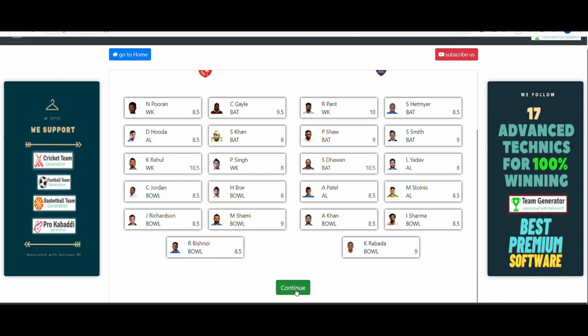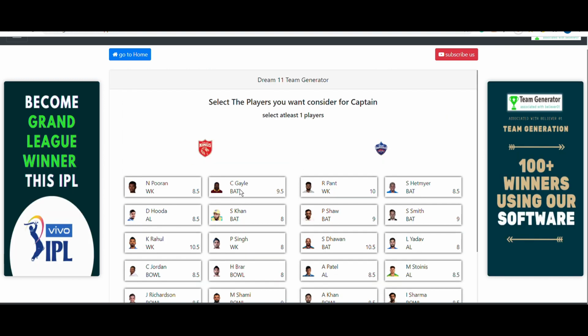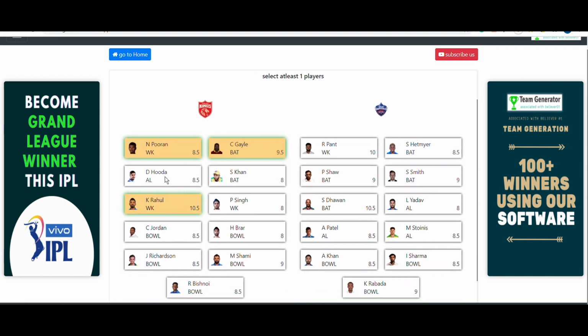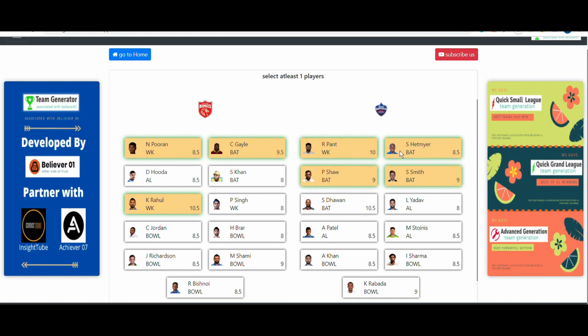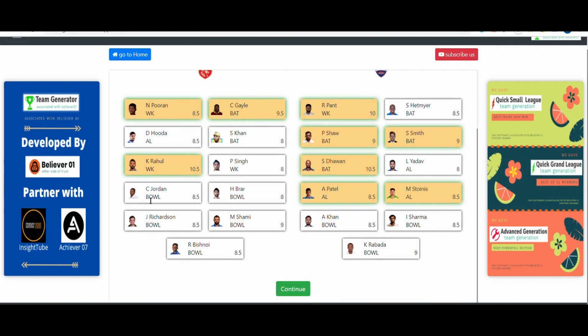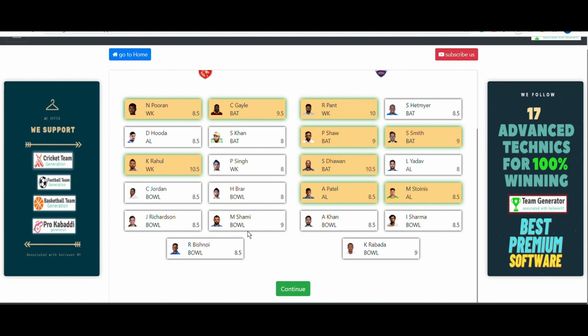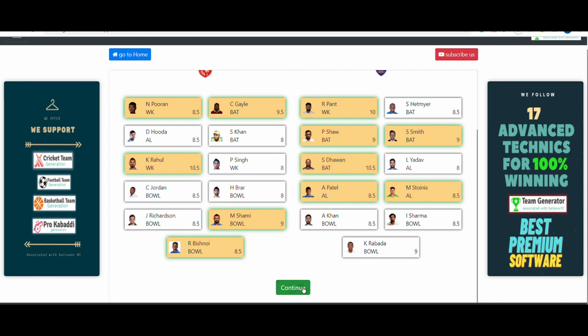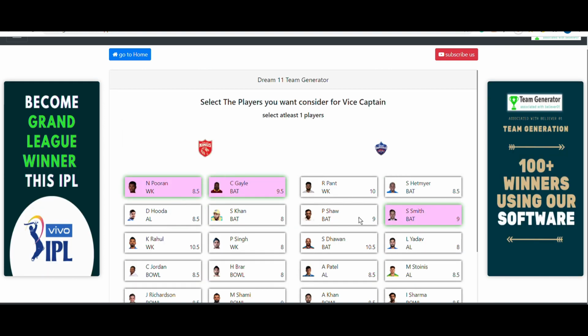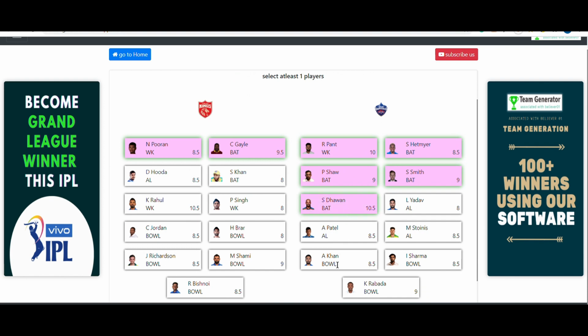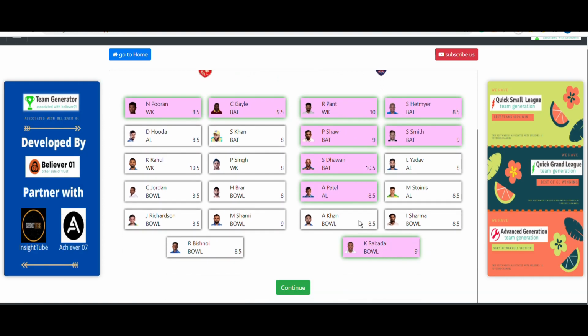After that, continue. For captain selection, let me quickly select some of the players I feel are capable of captaincy. So these are the players that are capable of being captain as far as I am concerned. After that, let me quickly select the players for vice captain as well. I am going to select almost all the players except a few. So these are the captain potential and vice captain potential players.